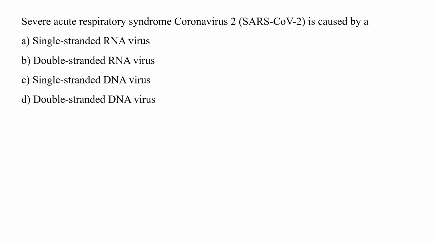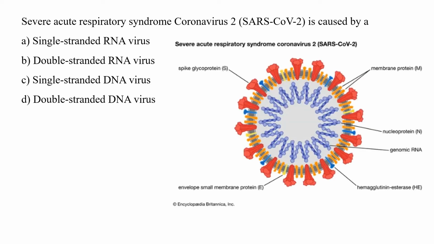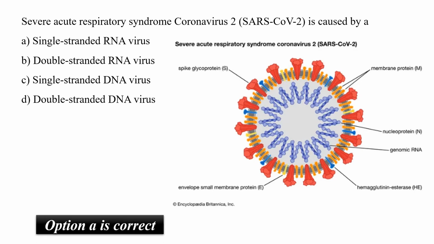Severe acute respiratory syndrome coronavirus 2, that is SARS-CoV-2, is caused by a single-stranded RNA virus, double-stranded RNA virus, single-stranded DNA virus, or double-stranded DNA virus. As we know, SARS-CoV-2 is a single-stranded RNA virus of approximately 30 kb genome size and belongs to the type 4 category of Baltimore classification. So option A has to be the correct answer.